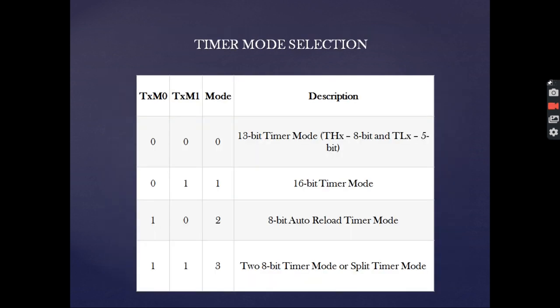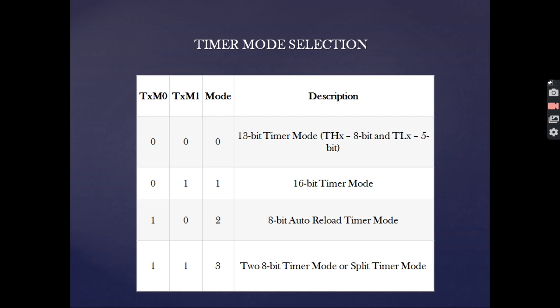Now what happens in 13-bit timer mode? The 8 bits of the timer high register are taken and the lower 5 bits of TLX, that is TL1 and TL0, are considered. In 16-bit timer mode, both the timer high and timer low registers are considered for proper functioning. 8-bit auto reload timer mode happens when one bit is 1 and the other bit is 0. It is specifically used in mode 2.